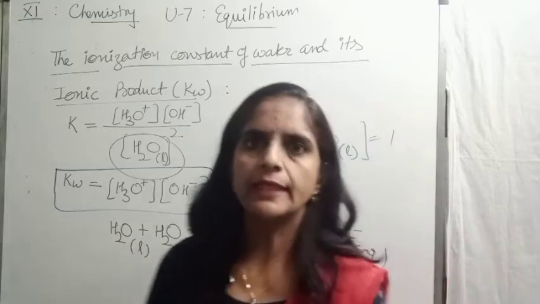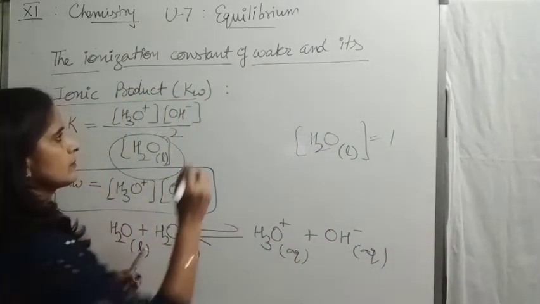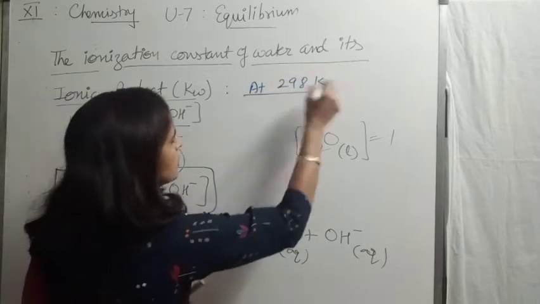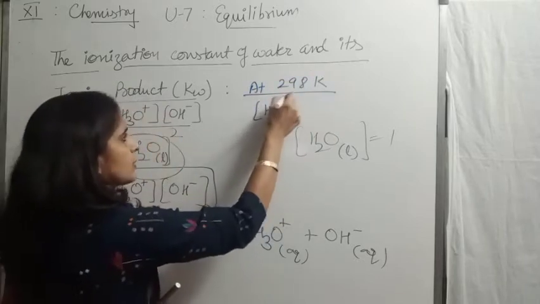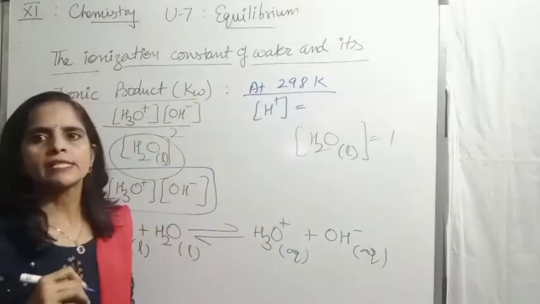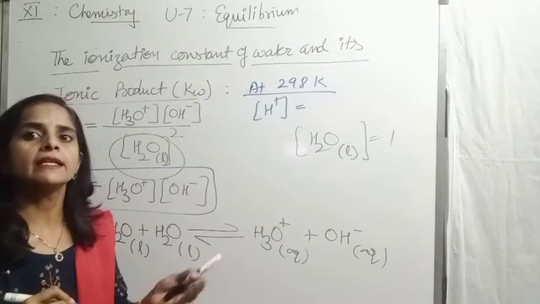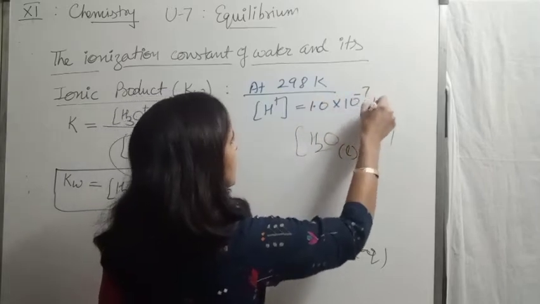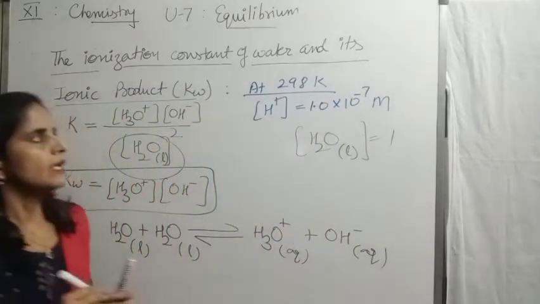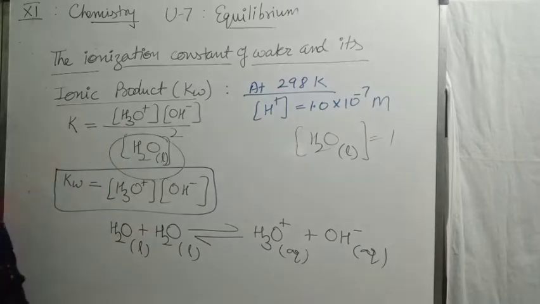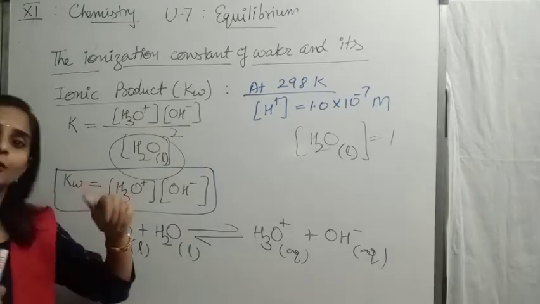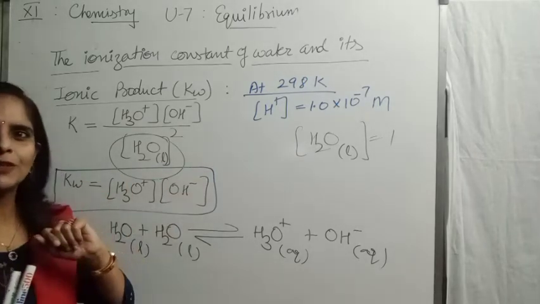And at 298 Kelvin, the molar concentration of hydrogen ion was calculated experimentally and it comes 1.0 into 10 to the power minus 7 molar. At this temperature, this is the molar concentration of hydrogen ion. And if this is the molar concentration of hydrogen ion, can you tell me what would be the molar concentration of hydroxyl ion?